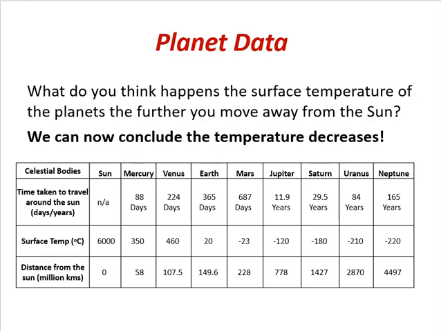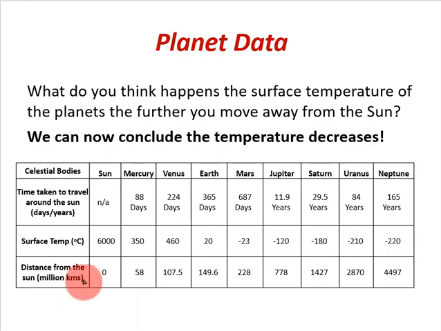What do you think happens to the surface temperature of the planets the further you move away from the sun? So we can now conclude that as we move out from the sun, the temperature decreases. So this is the surface temperature of the sun. And then as you move out, we can see that the temperature is starting to dramatically drop. So it goes from 350 degrees Celsius to minus 220 degrees Celsius. So the more we move away from the sun, the colder it actually gets.